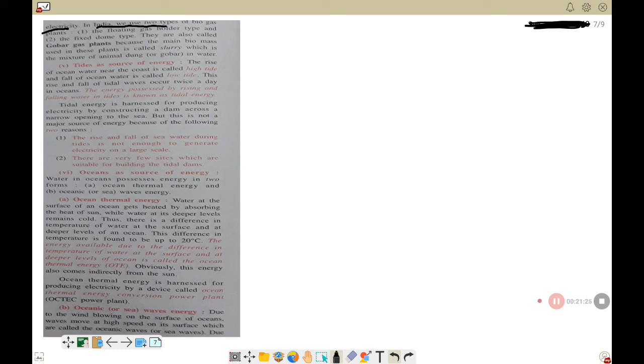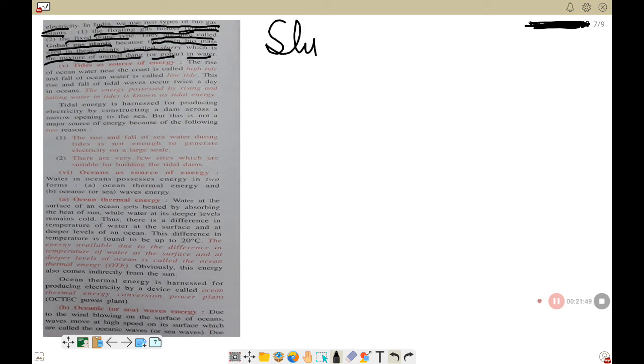In India, we use two types of bio plants. Number one is the floating gas holder type, and the other one is the fixed dome type. They are also called gobar gas plants because the main biomass used in this plant is the slurry, which is a mixture of animal dung, that is gobar, and water. So what is slurry? Mixture of dung, usually cow dung, gobar, plus water.